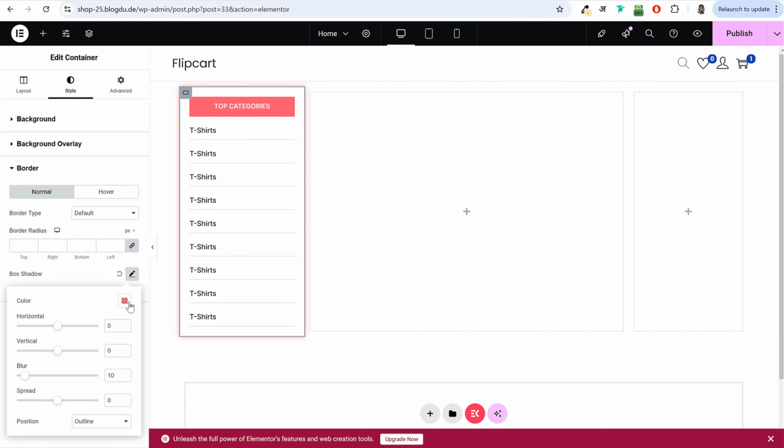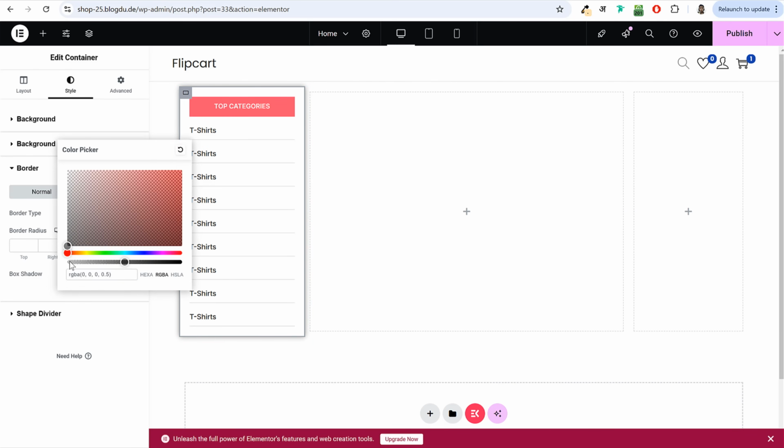What I have done in the demo website is I have kept it black, so you can bring this at the very bottom. This is how it should look. RGBA 0, 0, 0 and 0.5. Now the last digit, 0.5, is the transparency. Black color with 50% transparency. I want to make it 15, so make it 0.15. Okay, it will become very light.